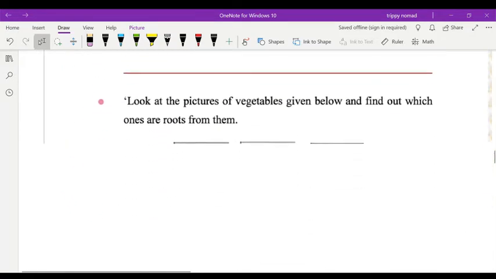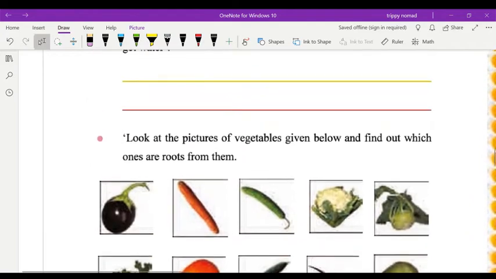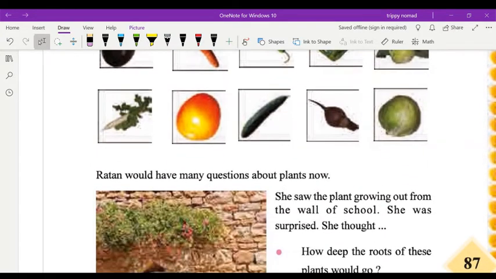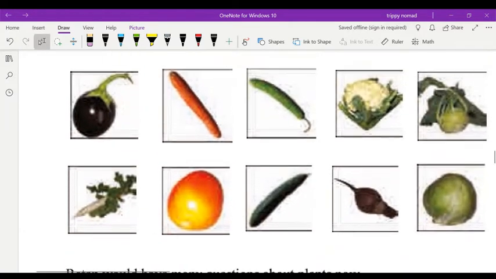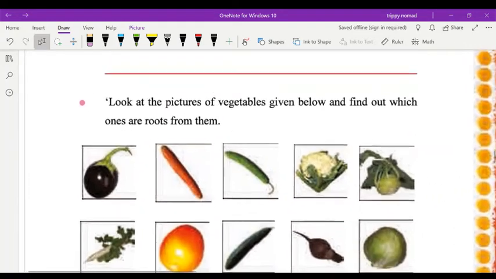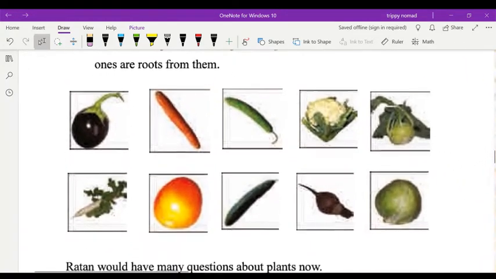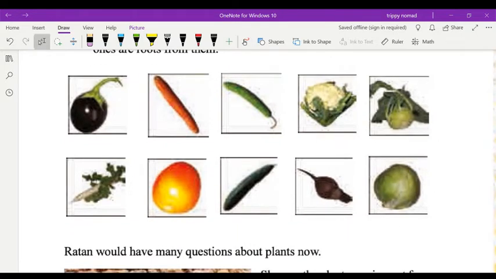So again, there are a few questions they ask, children. I will send you the answers to these questions, and there are a few vegetables they have drawn. So you see here, you have to write which of these are roots. This one is a root. Then this radish is also a root. This one, carrot, first one carrot, these are roots.